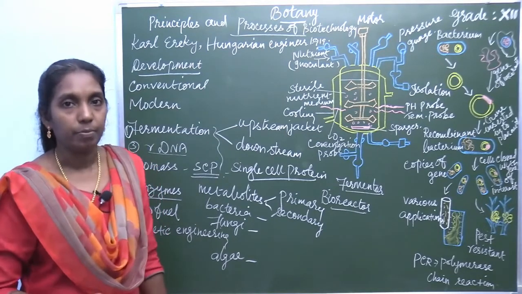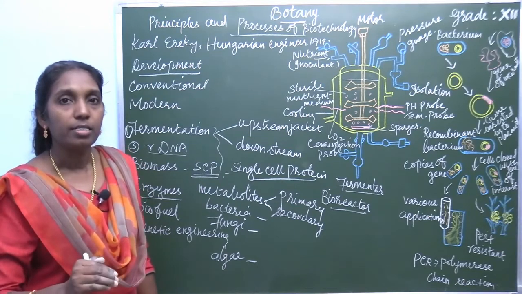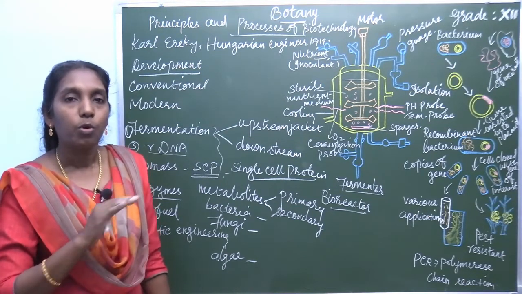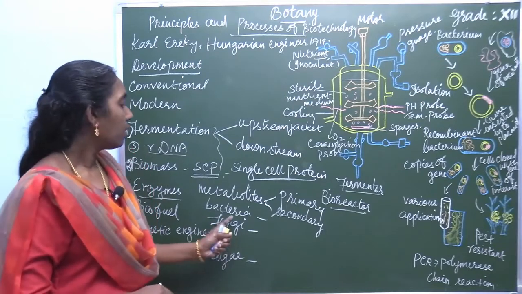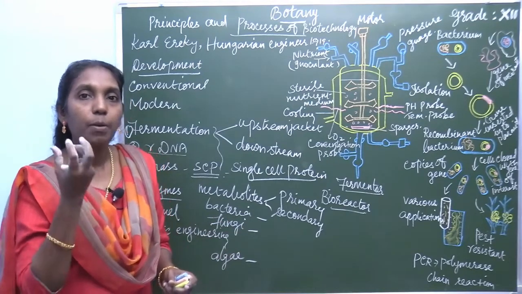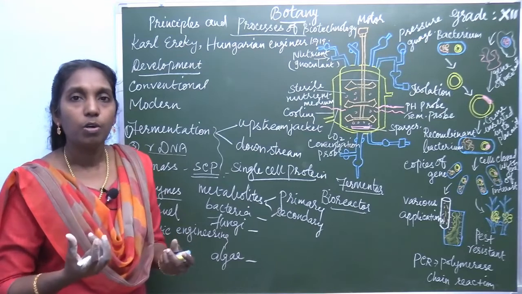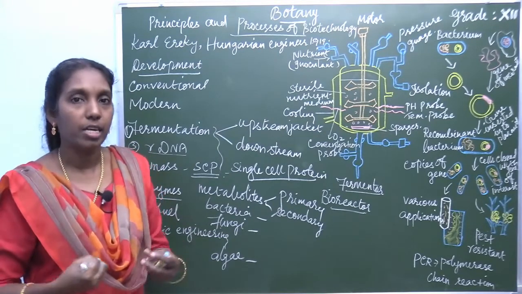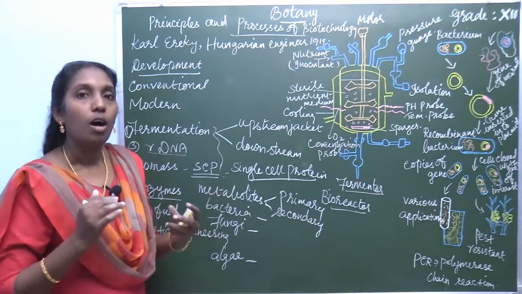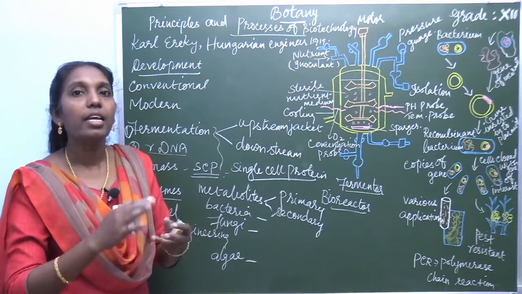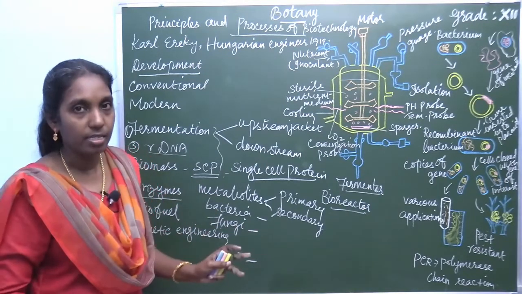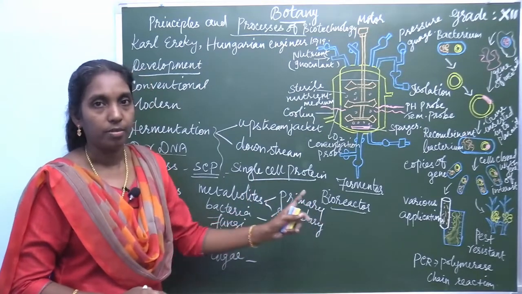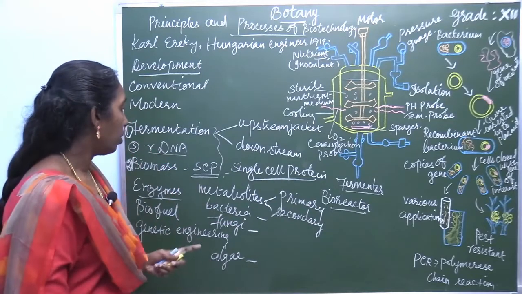Why are they cultured? To obtain protein, to solve protein deficiency. All these microbes contain complete protein in their body. The complete protein can be isolated by culturing them and drying the entire cell. So it is called single cell protein: we obtain protein from its body.